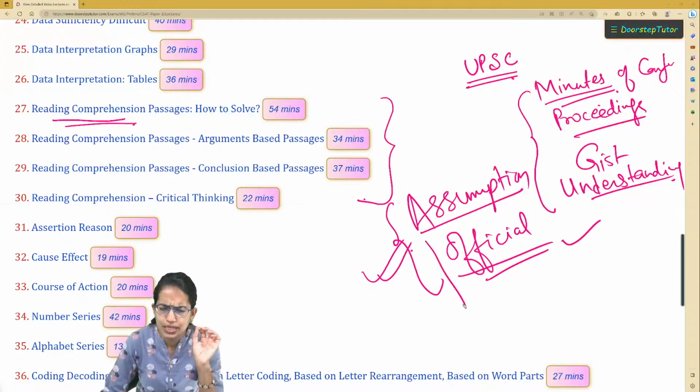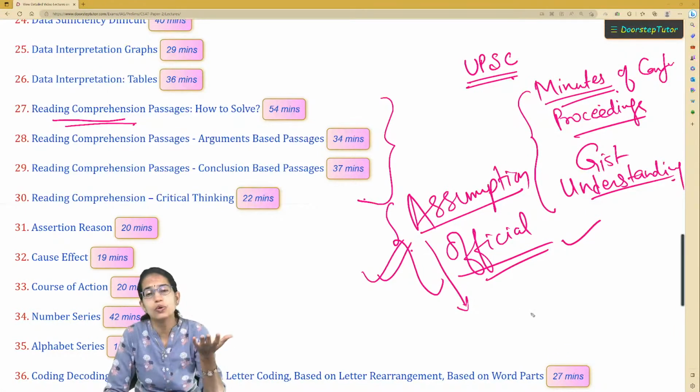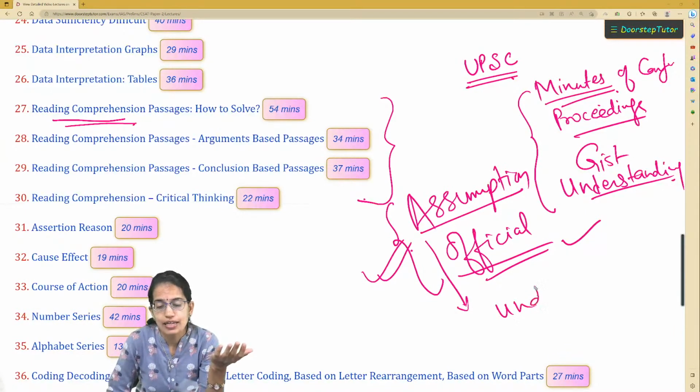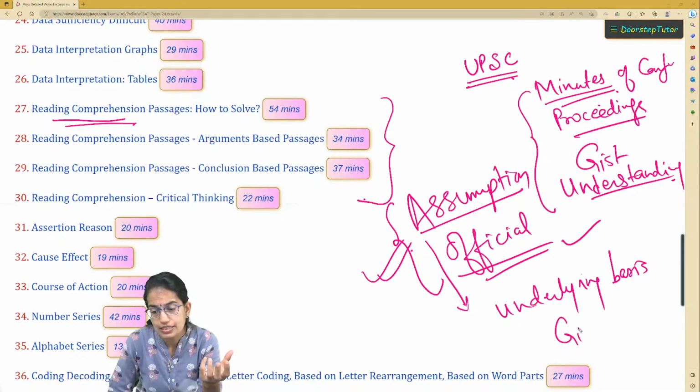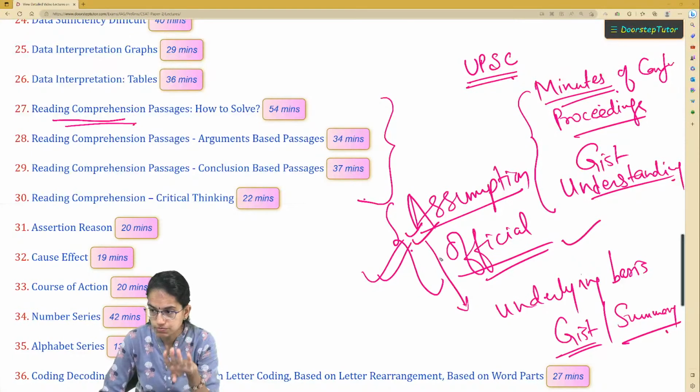The very basic analysis that we have found here, going through the previous years' papers, is that when there is a question on what is the basic assumption, they are trying to understand the underlying cause or the underlying basis. That means trying to understand the gist or the summary of the passage in the question on assumption.